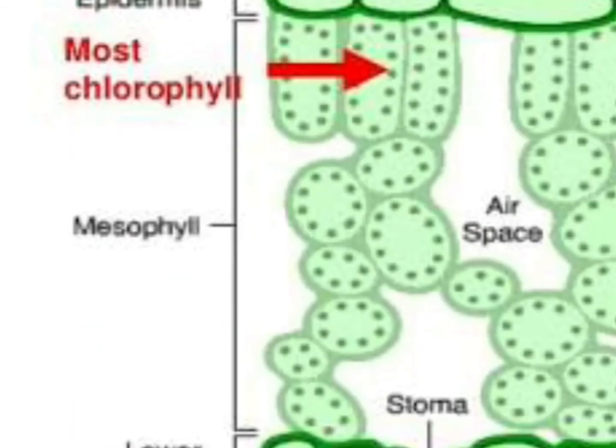Each cell contains more than 100 chloroplasts in it, because they are the highly specialized cells for the task of photosynthesis. So now we know that the process of photosynthesis takes place in the mesophyll cells of a leaf.